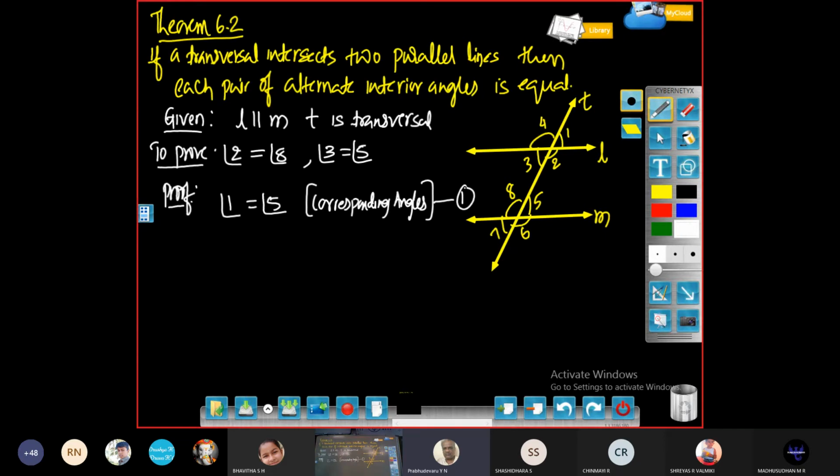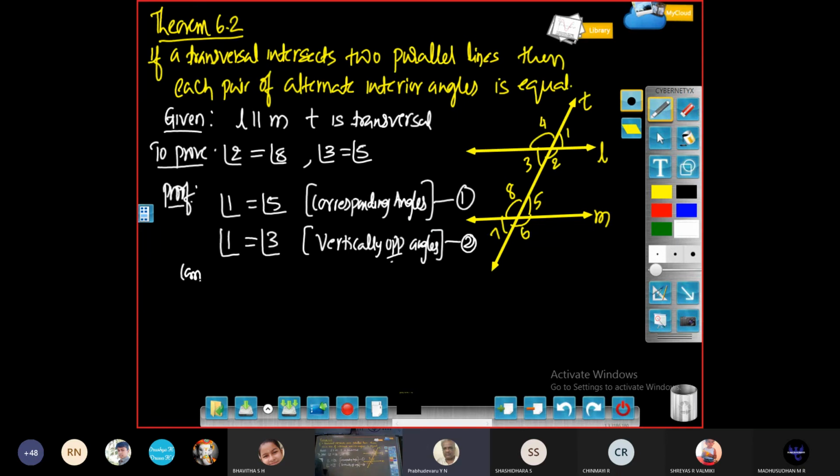Similarly, I can write angle 1 is equal to angle 3. Can you tell me what is the reason for this one? Sir, they are vertical angles. You can call this as 2.